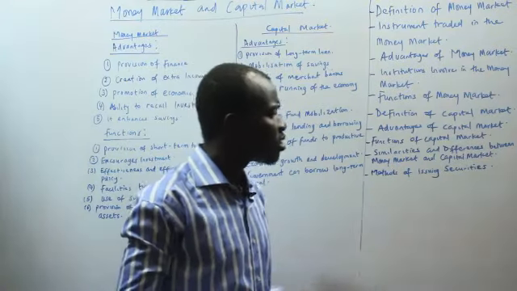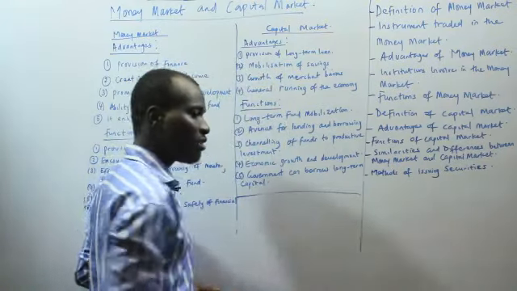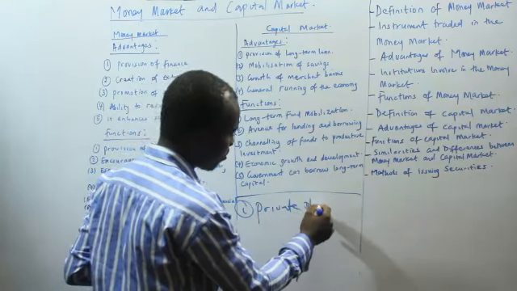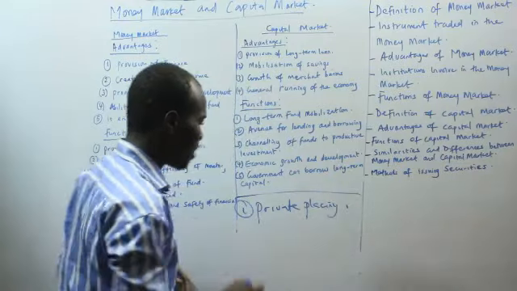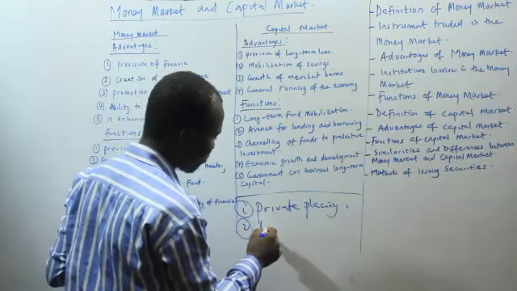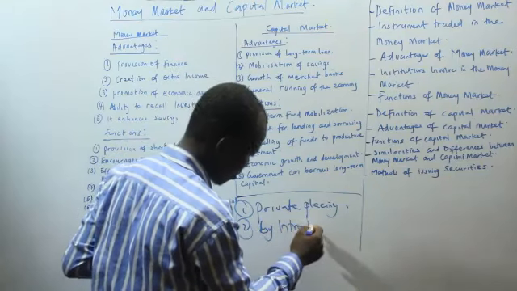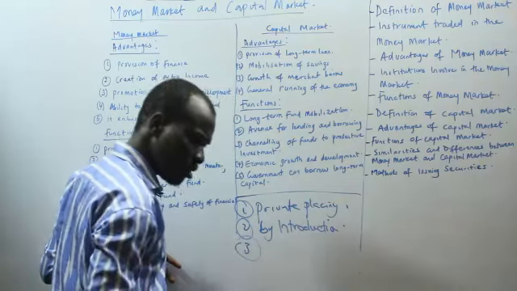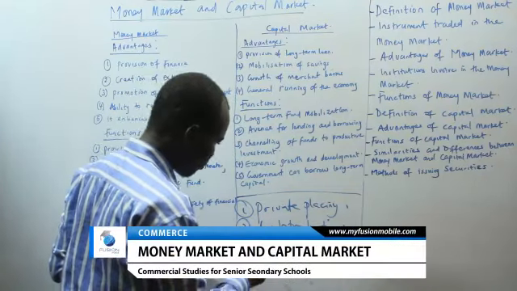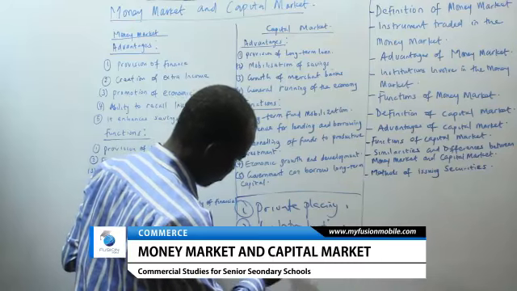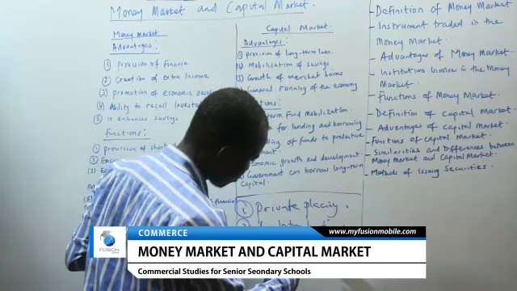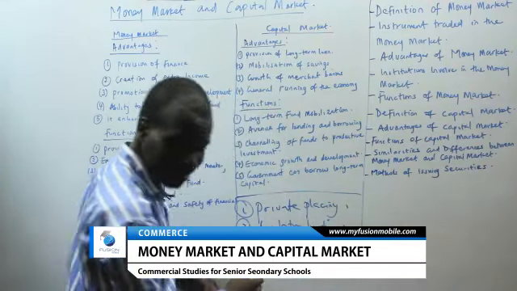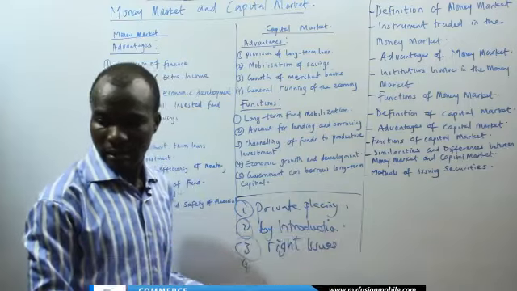Now, methods of issuing security. Security can be issued in different ways. Now we have private placing. Security can be issued by private placing, also by introduction, also through rights issues, and also by tender.